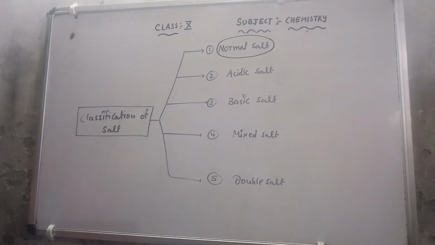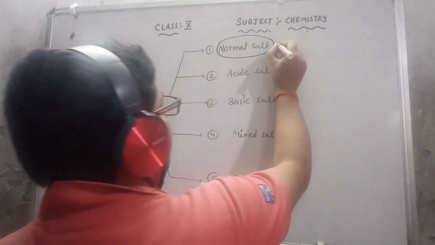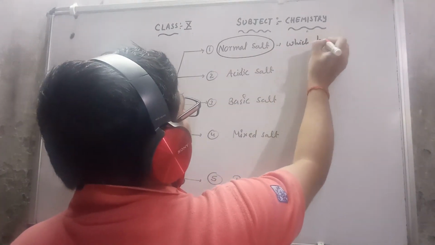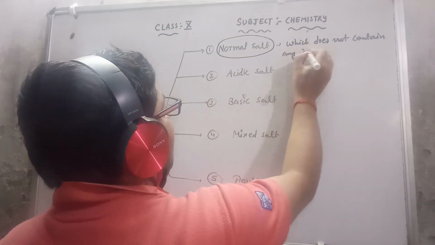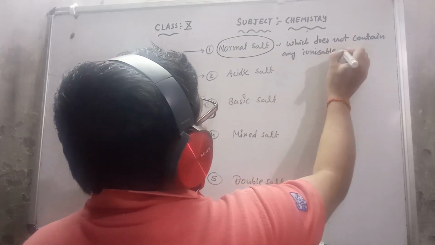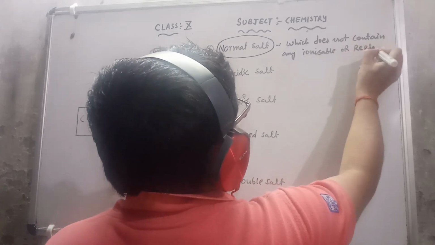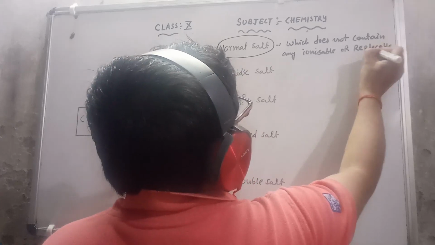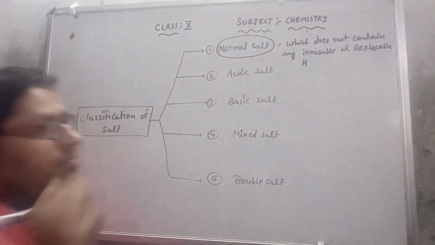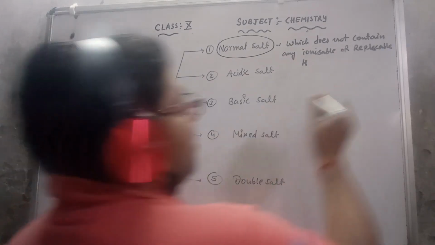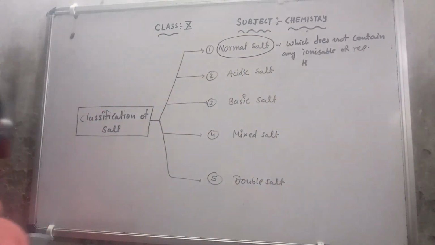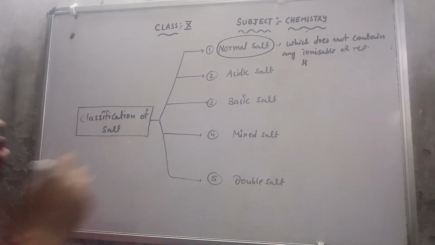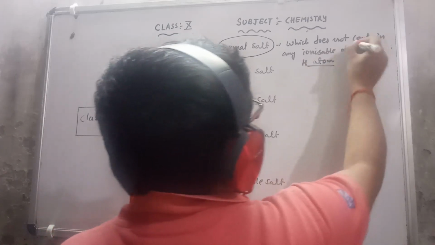I can say that a salt which does not contain any ionizable or replaceable hydrogen is called a normal salt.